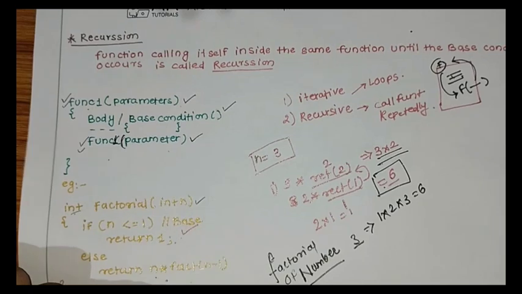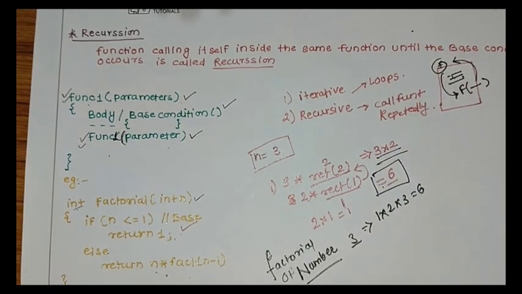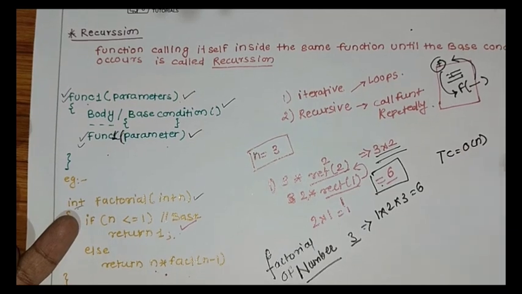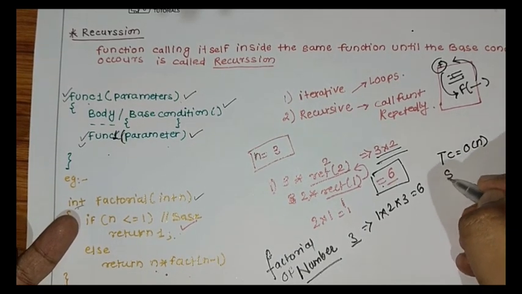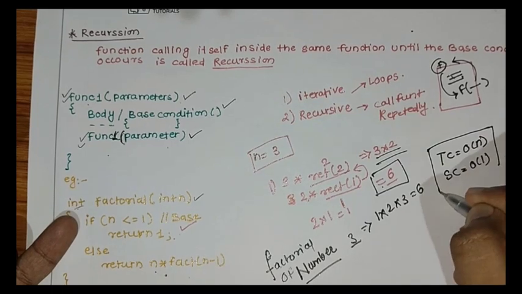So what is the time complexity? Very easy. How many times have we iterated? 3 times. And we did it with no extra space. So time complexity is O of n because we have traversed it, and space complexity is O of 1 because no extra space was required.